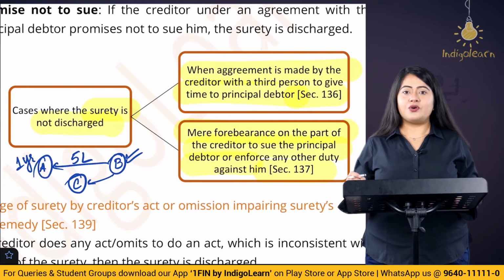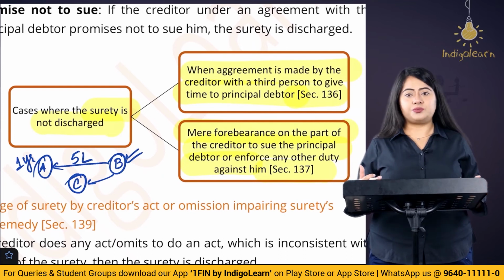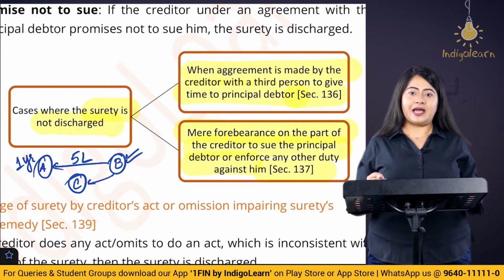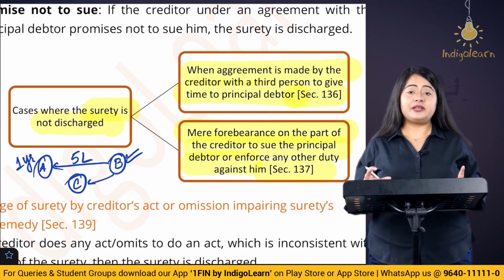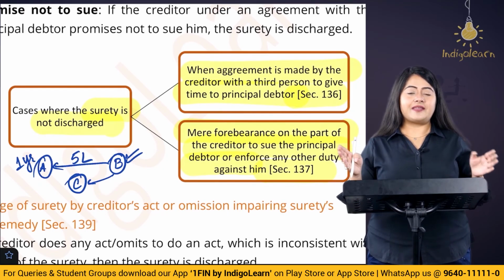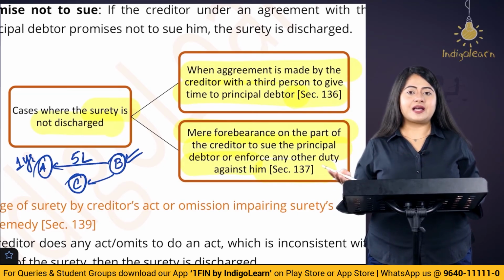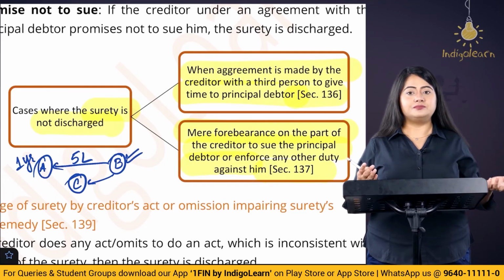Okay, so just because the creditor has failed to sue the debtor because of whatever reasons does not mean the surety is going to be discharged. The surety will still be liable. Surety will only be discharged if there is a legitimate agreement between the creditor and the debtor that the time is going to be extended. Not just because the creditor has failed to sue the debtor.